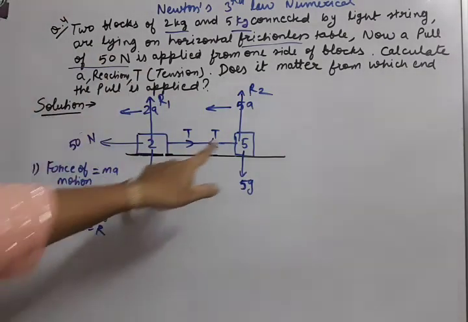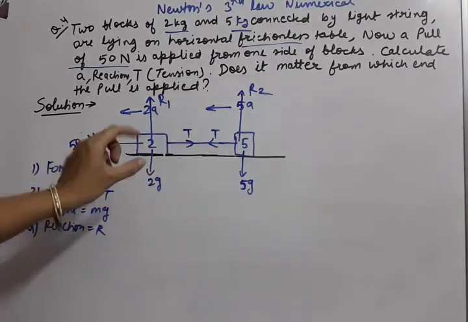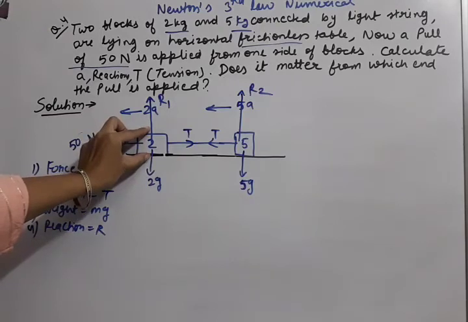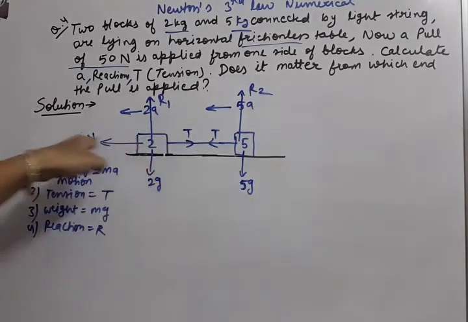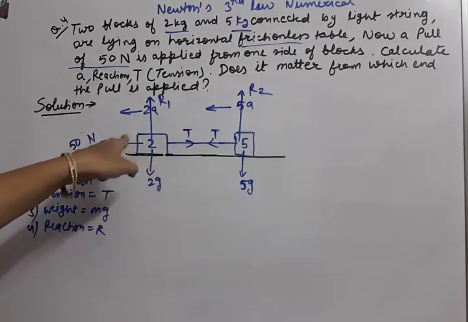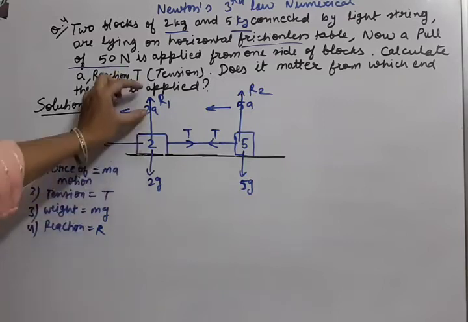Now you can see in which direction the body is moving. Is it moving in horizontal direction or in vertical direction? If we talk about this 2, it is moving this side, that means horizontal. The 5 is also moving this side, that means horizontal. Is this 2 object moving vertically?